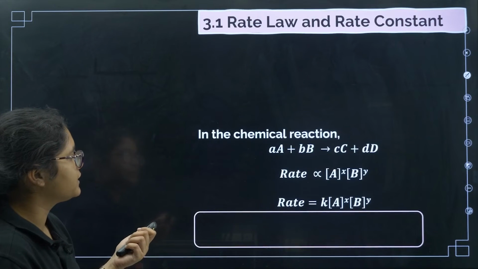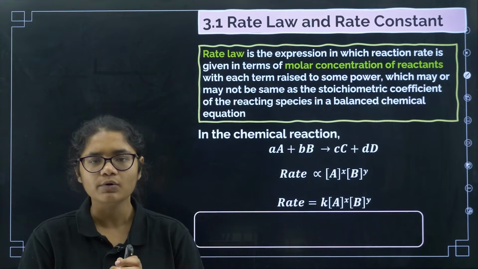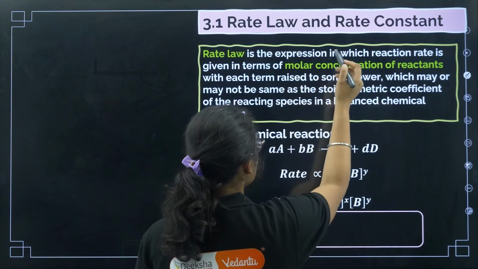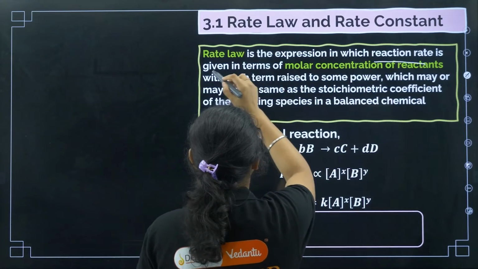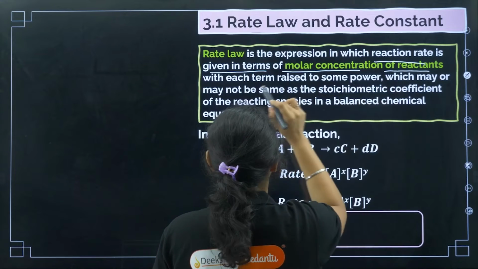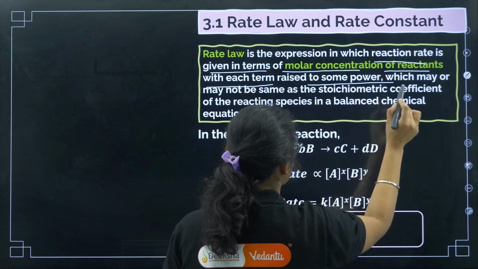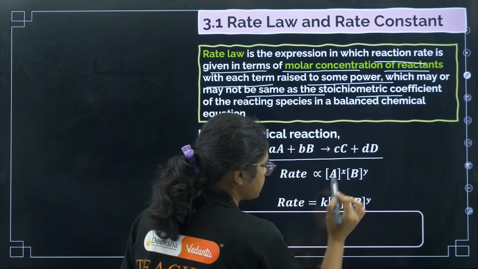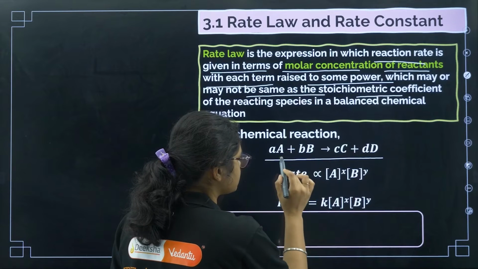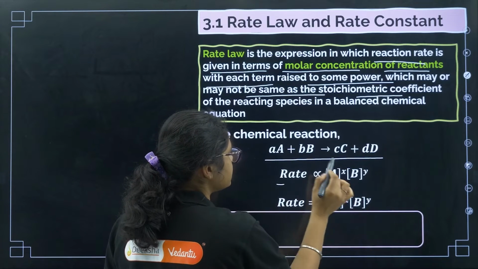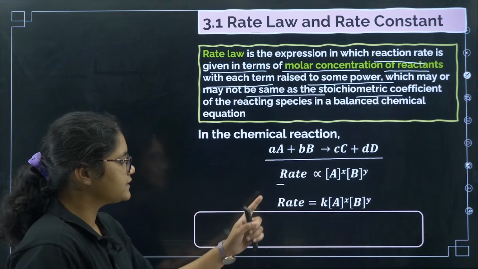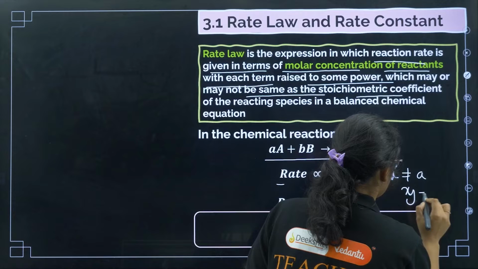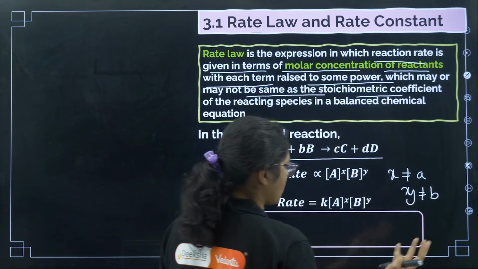Okay, so now let us quickly see what is a rate law. I'll tell you, rate law is an expression in which the reaction rate is given in terms of the molar concentration of the reactants, with each term raised to some power which may or may not be equal to the stoichiometric coefficients. Now for example, if this is a reaction, its rate will be proportional to the concentration of the reactants raised to some power x and y. Okay, so this x and y may or may not be equal to a and b. It may be equal, it is not compulsory.